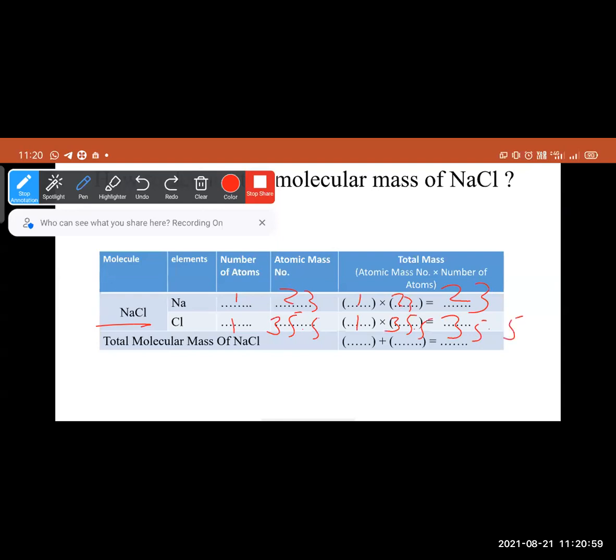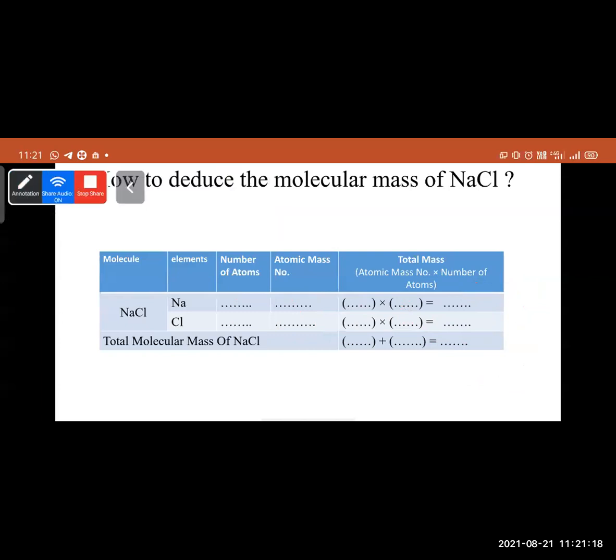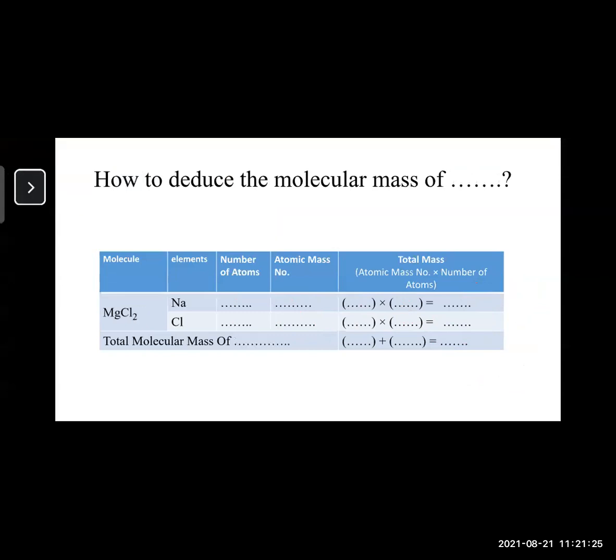If we calculate it, the answer will be 58.5. So the molecular mass of NaCl will be 58.5. Now, next is MgCl2.